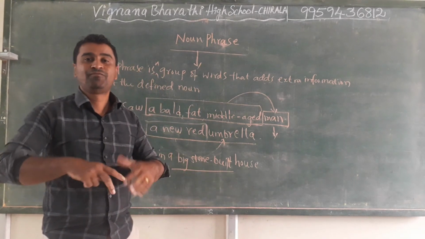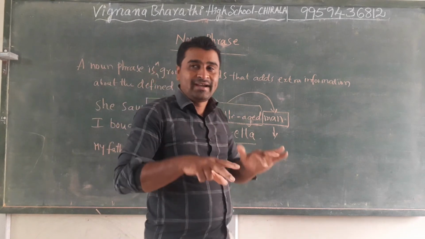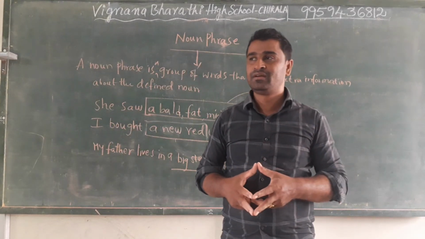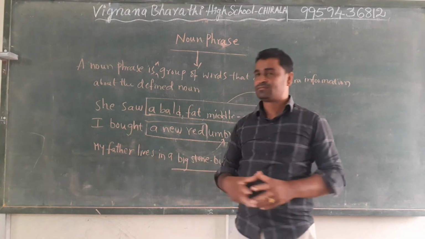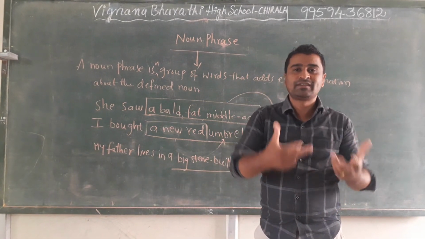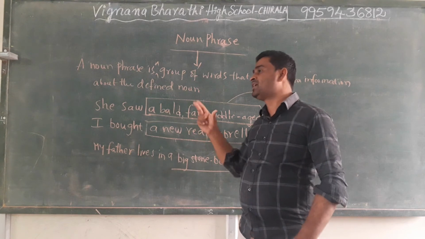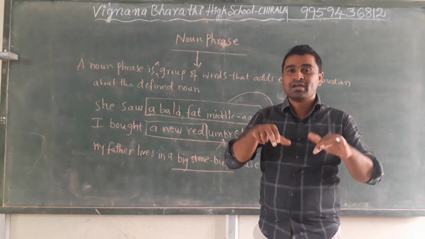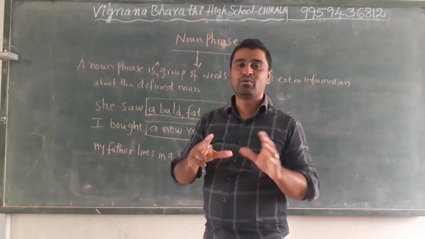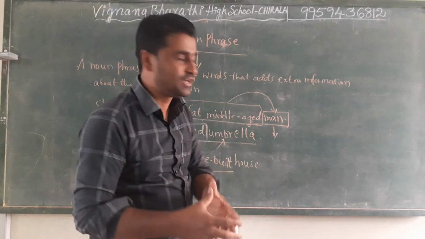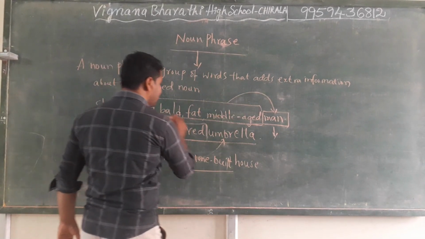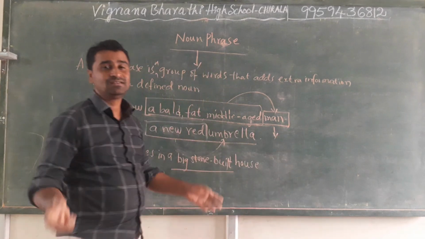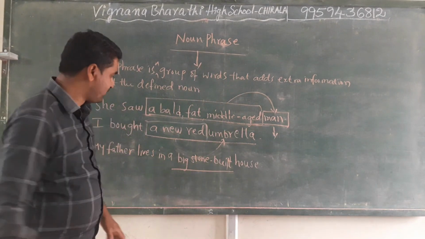But if we want to tell what kind of house it is, what kind of umbrella it is, what kind of person he is, we use additional information about the noun, and that additional information along with the noun is called a noun phrase.